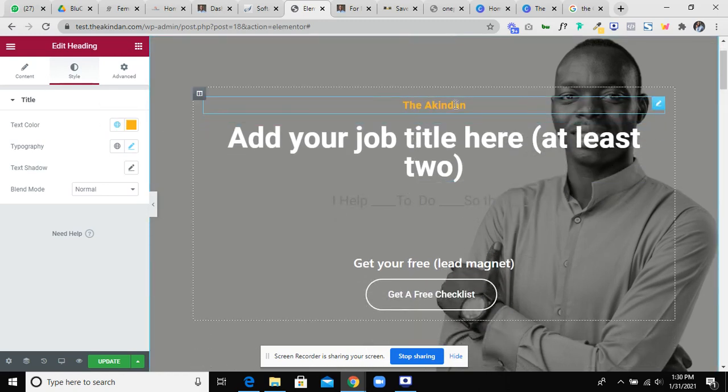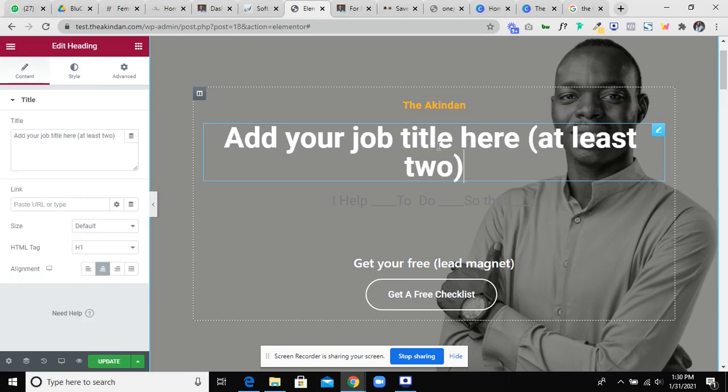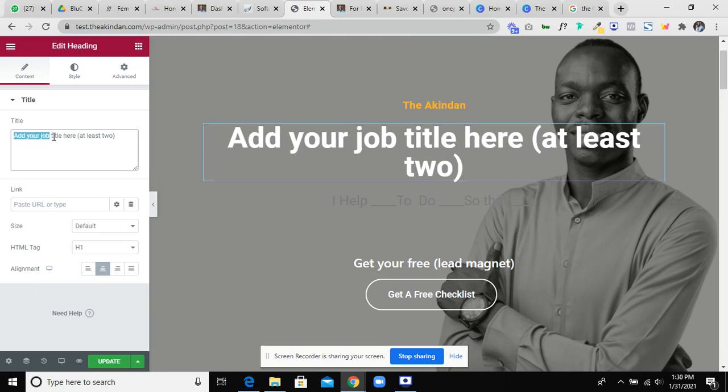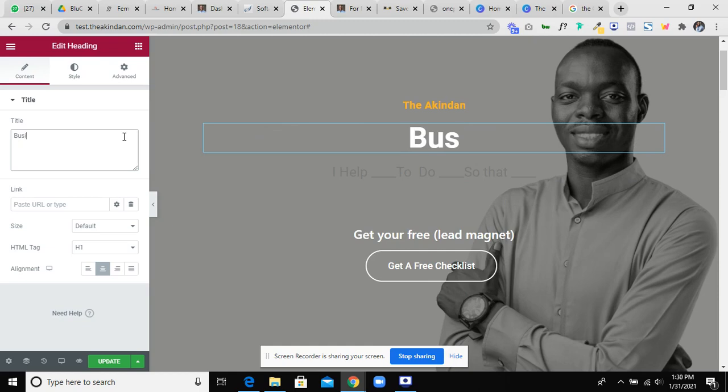So once I'm done with my name, I'm going to add your job title, like what you do, what people know you as, what is the name of the work you do. So for me, it is business system and sales funnel strategy. So what is the name of the thing you do? The thing you offer, the job you offer, what is the name? So for me, it is business system. I will say business model.